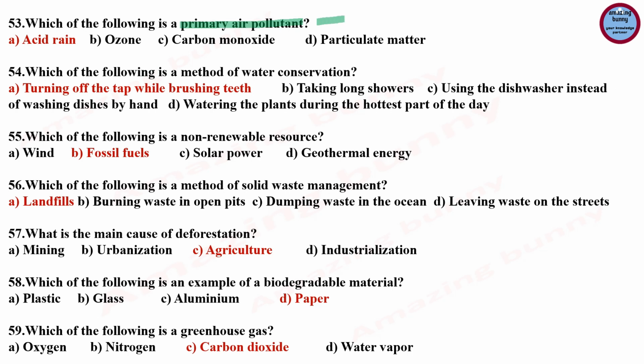Next question, which of the following is a primary air pollutant? So a primary air pollutant is the air pollutant emitted directly from the source, and a secondary pollutant is not directly emitted. The acid rain is the primary air pollutant.